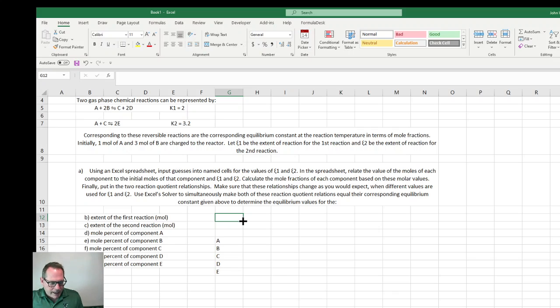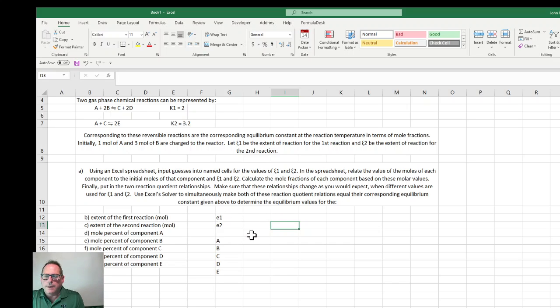Up here, we're going to have E1 and E2, and I'm just going to use E1 and E2 as the extent instead of the squiggle. If you want to get a little more detailed, you can put the symbols in, but I'm not going to do that right now. I'll just use the E's.